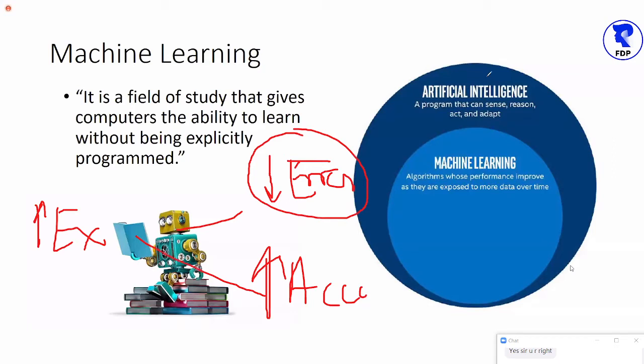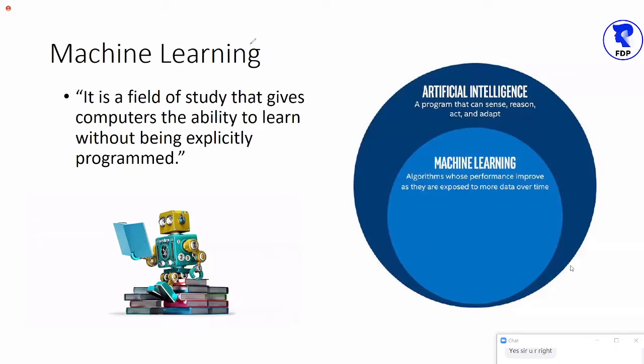Technically, let me write one small statement in AI: in AI, we have to minimize the error. Please learn this statement. This is the thumb rule.